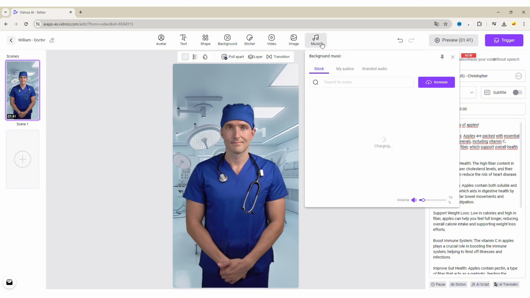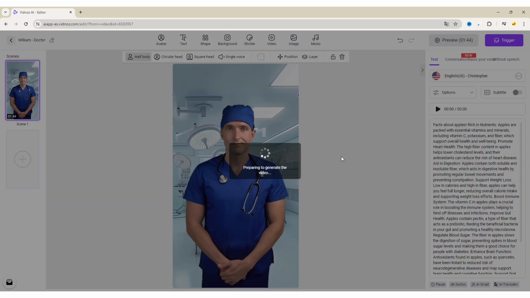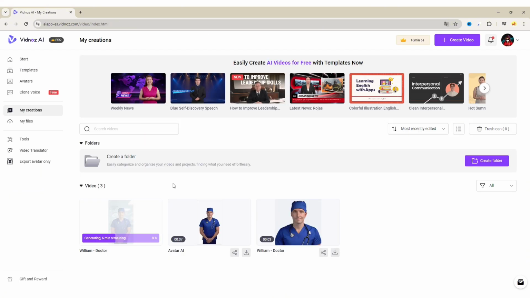Now let's add some background music. Make sure to turn this on and choose the music that fits the video. The site will automatically add music to the background. Finally, click the Generate button. If you plan to upload these videos on YouTube Shorts, avoid using background music from this site. It's done producing the video.